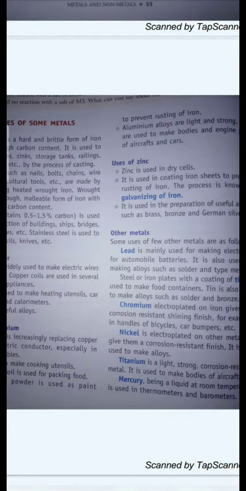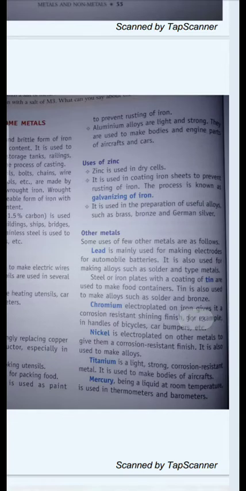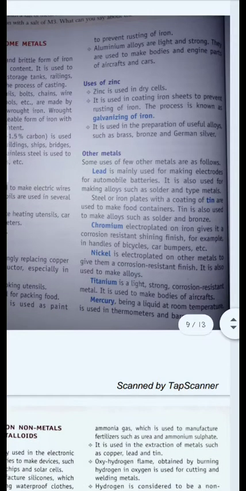Next is zinc. Zinc is used in devices, those pencil cells which you use in TV remotes. The battery which you use in TV remotes has zinc in it. Okay. Next, zinc is used in galvanization of iron, which we will discuss later in this chapter.